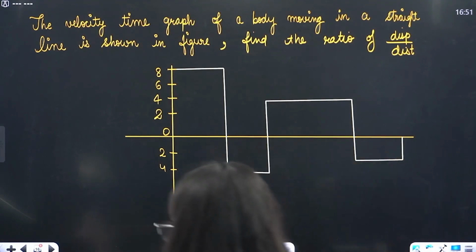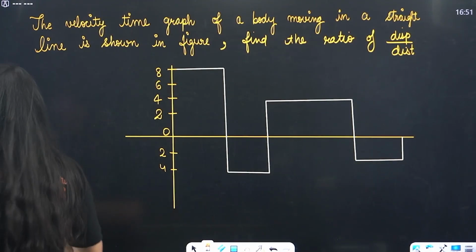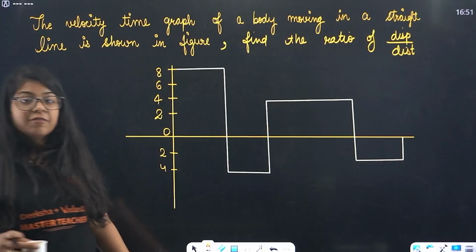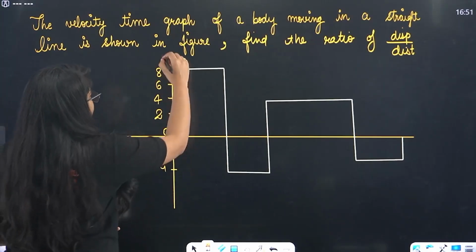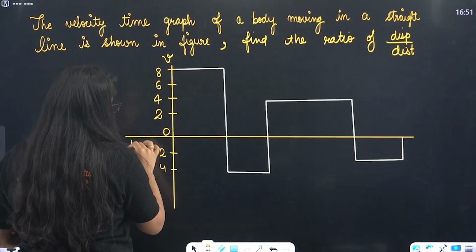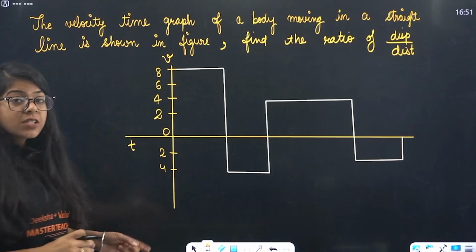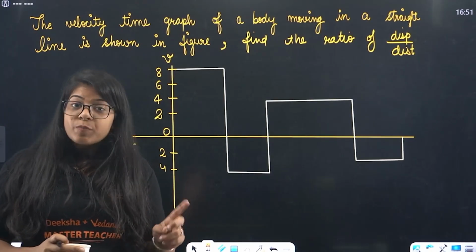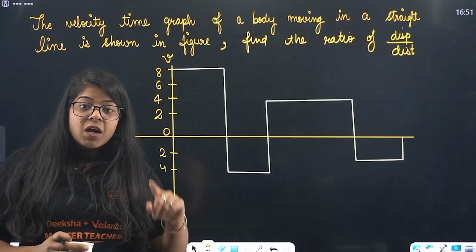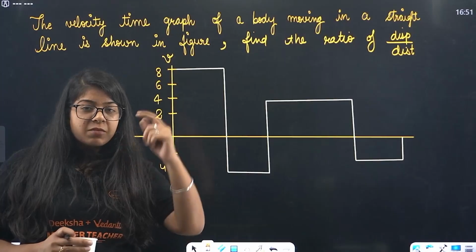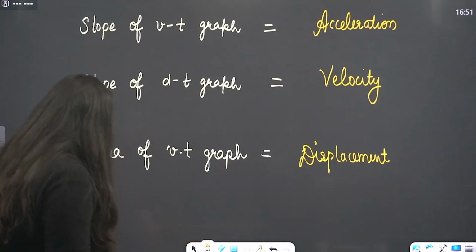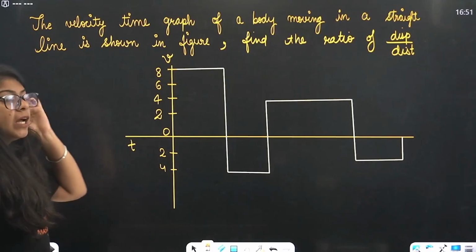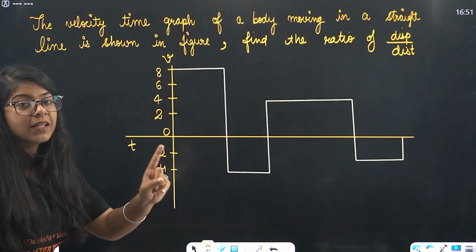Okay, try this question. Try to find the displacement. This is a velocity time graph, beta. This is velocity and this is time. Now we just studied how to find displacement from a velocity time graph. Think about it. Let me know if it is done. Let me know the answer in the comment section with the timestamp.